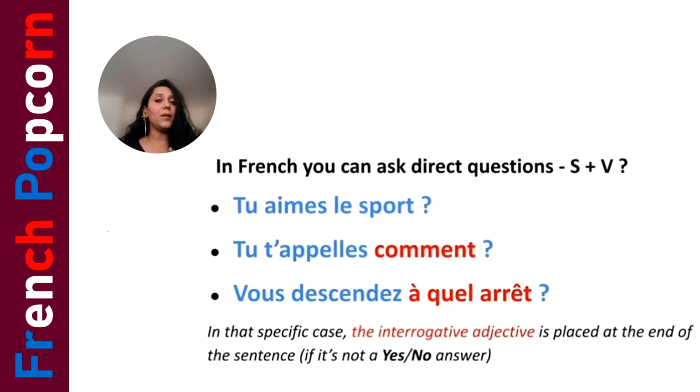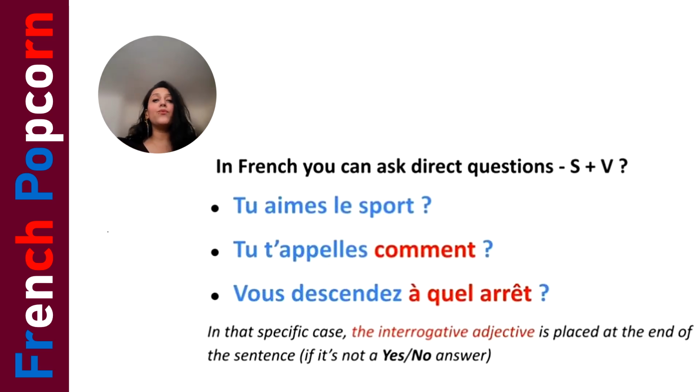This is a question where we can answer yes or no. Oui, j'aime le sport. Non, je n'aime pas le sport. Yes, I like. I do not like. So the answer can be yes or no. Okay. And the next question, tu t'appelles comment? What's your name? But in that case, we say you are named how, right? For that, we have the question word comment because we cannot say yes or no. We have to give the answer.